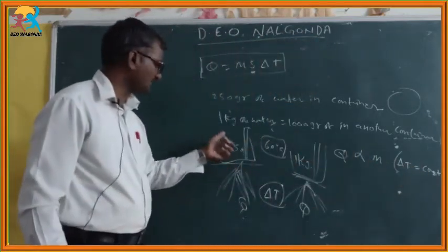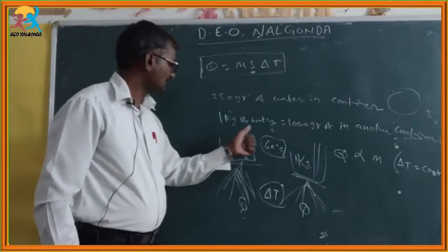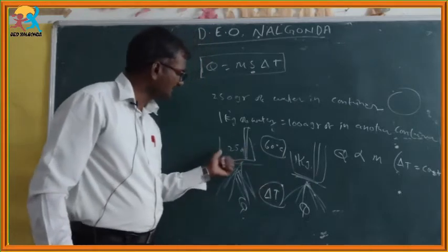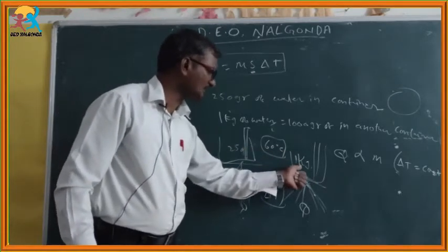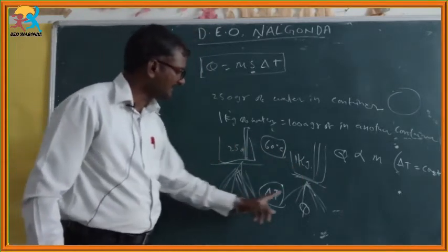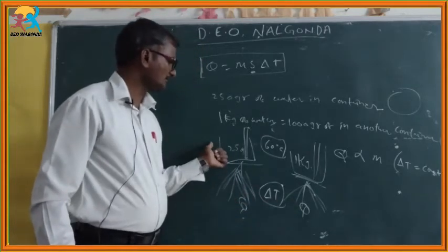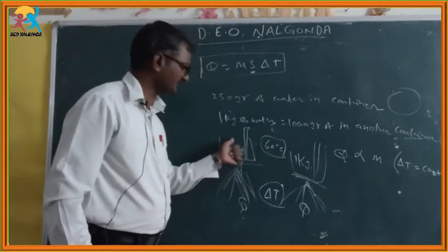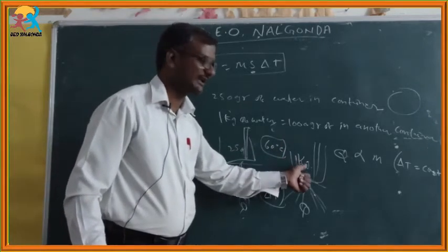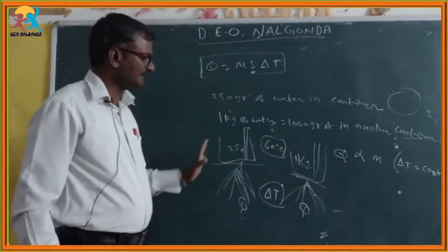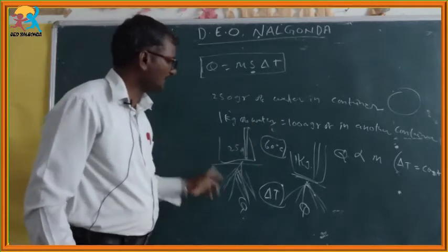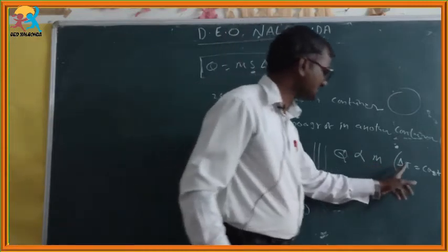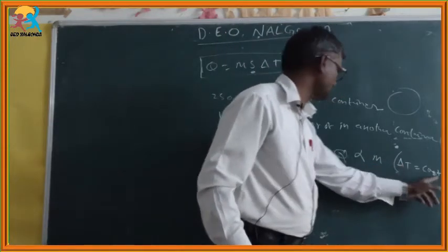Here also we have seen these two systems. Both reach a final temperature of 60 degrees, starting at room temperature, and the supplied heat energy is the same. But one reaches 60 degrees centigrade first, and the other later. So finally, we get one conclusion: Q is directly proportional to m. Here, delta T, the change in temperature, is constant.